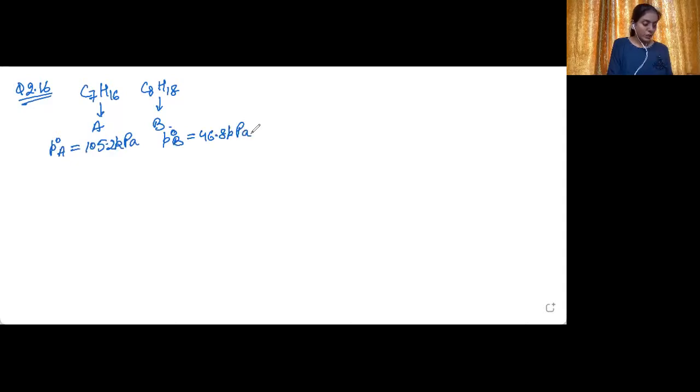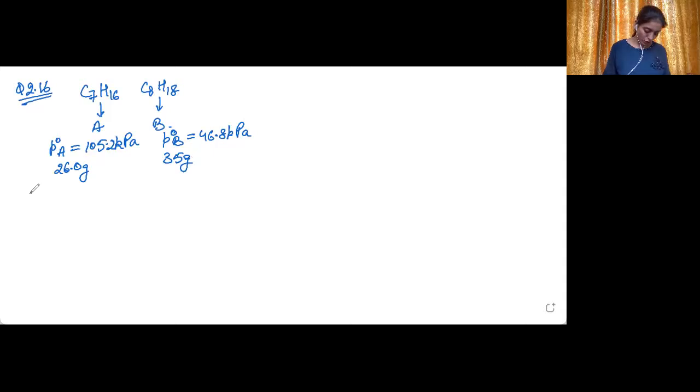What will be the vapor pressure of a mixture in which 26.0 gram of heptane is there and 35 gram of octane is there? So now we are mixing the two. And we need to tell what will be the vapor pressure of the resulting solution when these are mixed together.